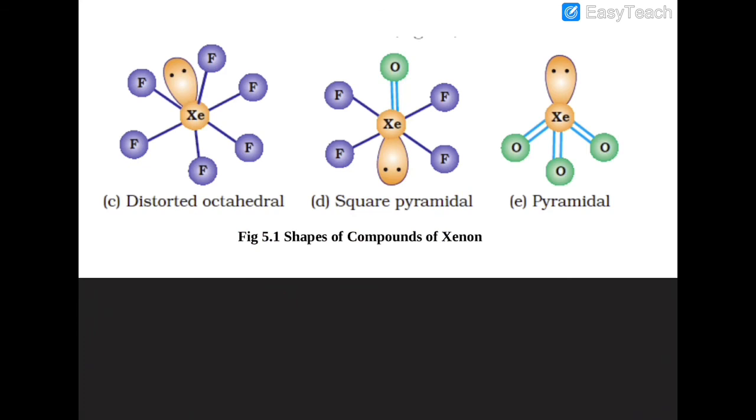In case of XeF6, it is distorted octahedral. In case of XeOF4, it is square pyramidal. And in case of XeO3, it is pyramidal in shape.